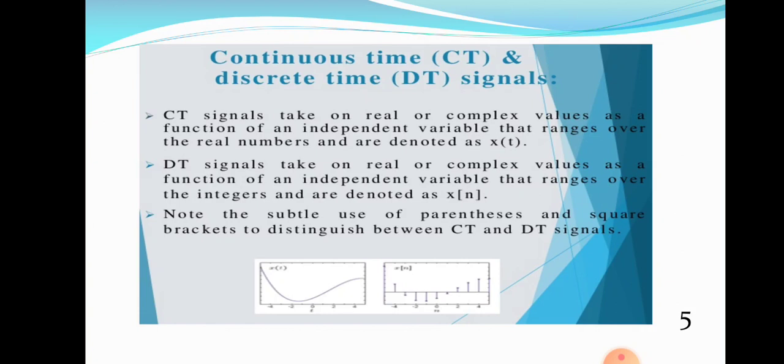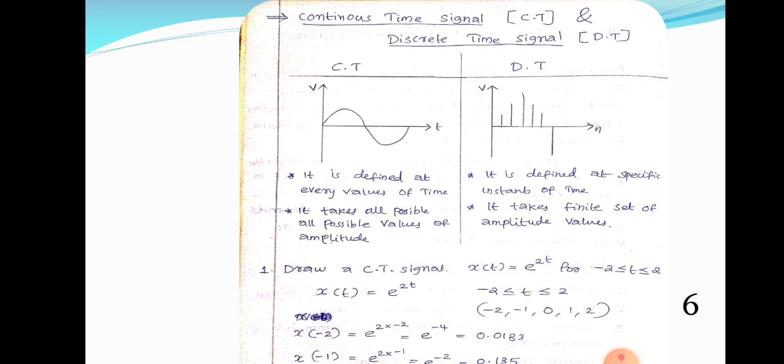While we are drawing a discrete time signal, n is on the x-axis, x of n is on the y-axis. While we are drawing a continuous time signal, t is on the x-axis, x of t is on the y-axis. That is the difference between continuous time signal and discrete time signal. So we can study more about continuous time signal and discrete time signal. A continuous time signal is defined at every value of time, whereas a discrete time signal is defined at a specific instance of time.